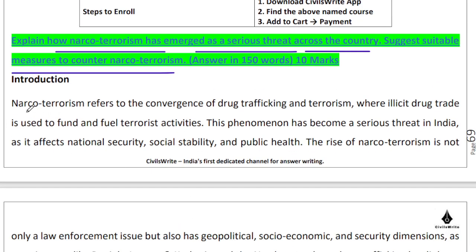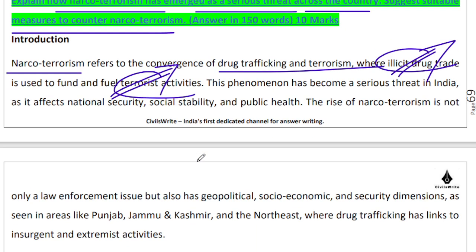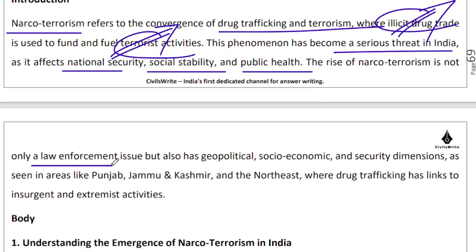So narco-terrorism is essentially the combination of drug trafficking and terrorism. The illicit drug trade is used to fund and fuel terrorist activities: I'm selling these illicit drugs, generating money, which is then used to fund terrorist activities across the length and breadth of the country. So this is definitely a serious threat. It affects our national security, social stability, as well as public health, right? So definitely it's a law enforcement issue.